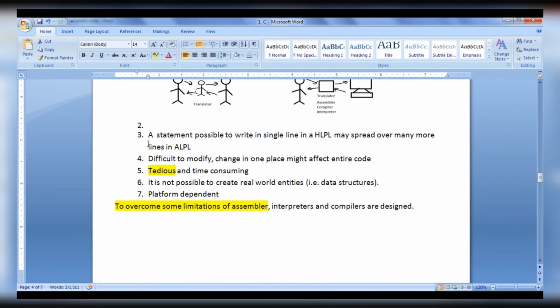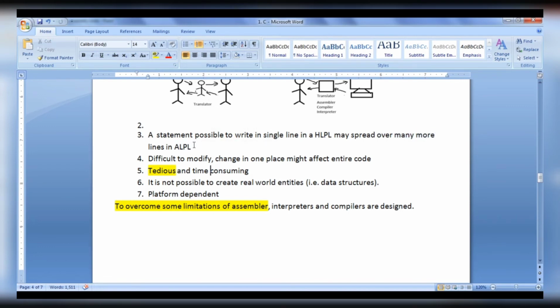Let's understand few more limitations. A statement possible to write in a single line in a high-level programming language may spread over many more lines in an assembly level programming language. In the next tutorial, actually we are going to discuss high-level programming languages. High-level programming languages are more programmer friendly, whereas low-level programming languages are more machine friendly or computer friendly. If we can write something in a single line in a high-level programming language, that might spread over many more lines in assembly level programming language code.